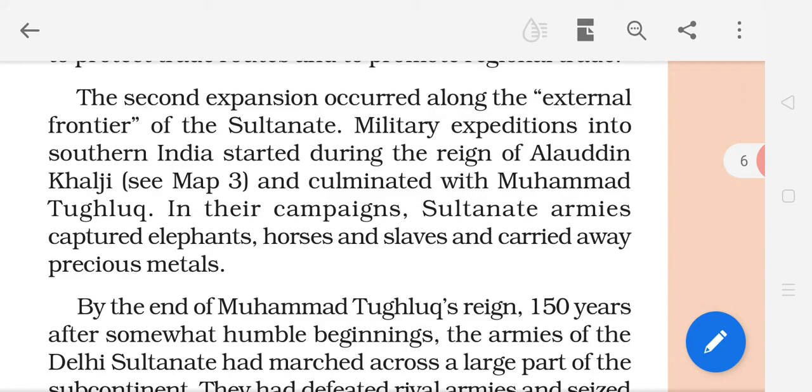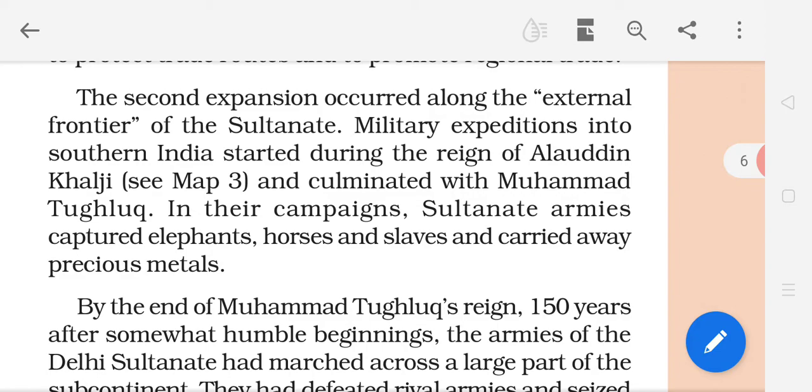So they started to control such lands and regions, so it is called the external frontier. To expand, to control other regions. It is called the second expansion along the external frontier because their aim was to expand their empire of the